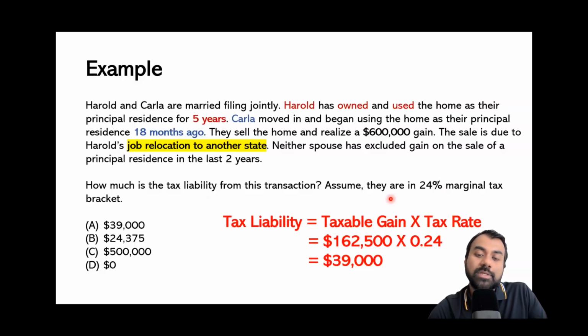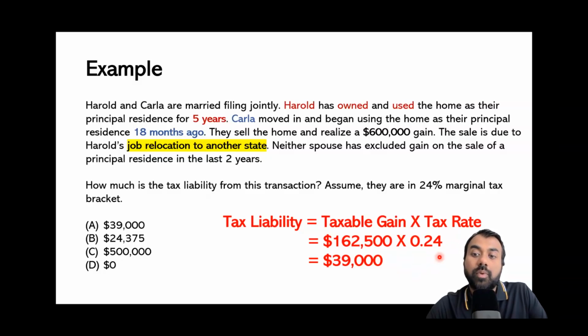Now, many of my students make a mistake in applying the appropriate tax rate when they're solving a problem like this. They do get the formula correct. That is, tax liability is equal to taxable gain times tax rate. Here, the taxable gain, they correctly calculate 162,500, but they apply the wrong tax rate.